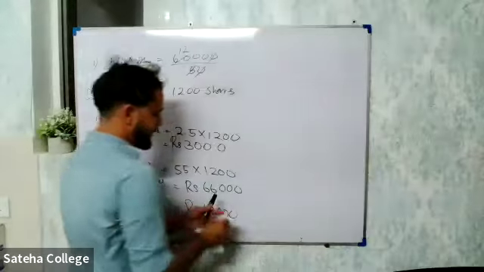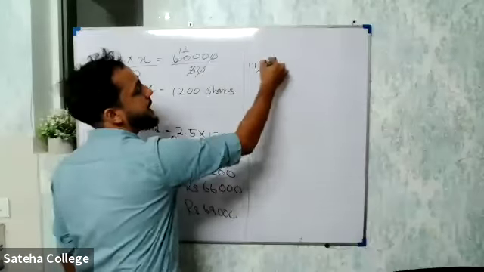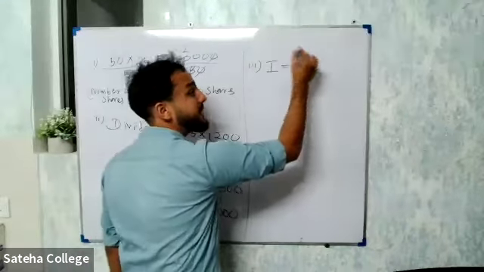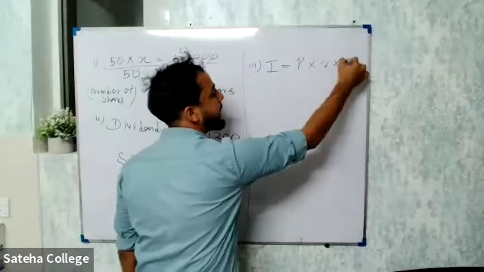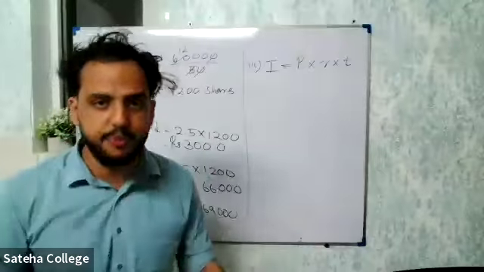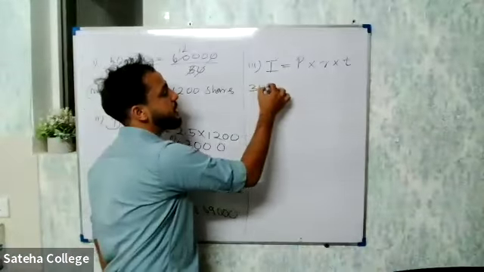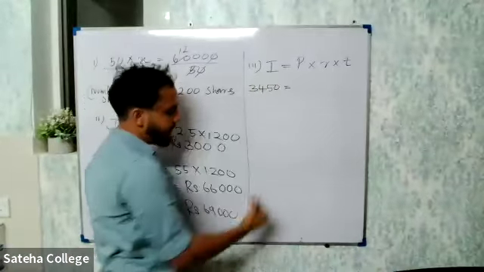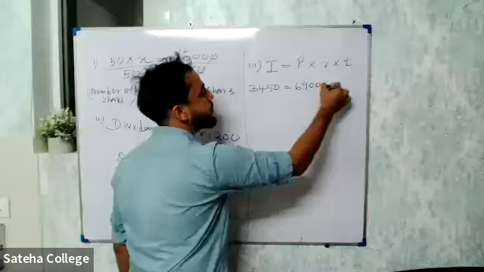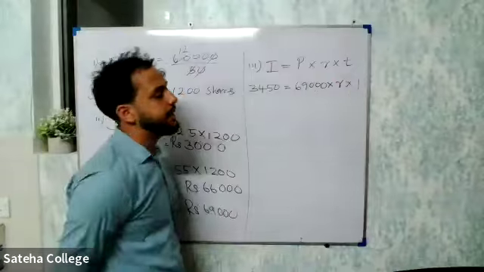Okay. So you can apply that equation. I told you, don't put the symbol. Write it full form. Interest, write it full form is equal to principal amount into rate into time. Write the full form. Don't put I is equal to PRT. Don't put. Okay. I'm putting, but you don't put. Right. So interest is given 3,450. Principal amount, this is the amount he's investing into the bank, 69,000 rupees. Rate R is the one we are going to find. Time is for 1 year.